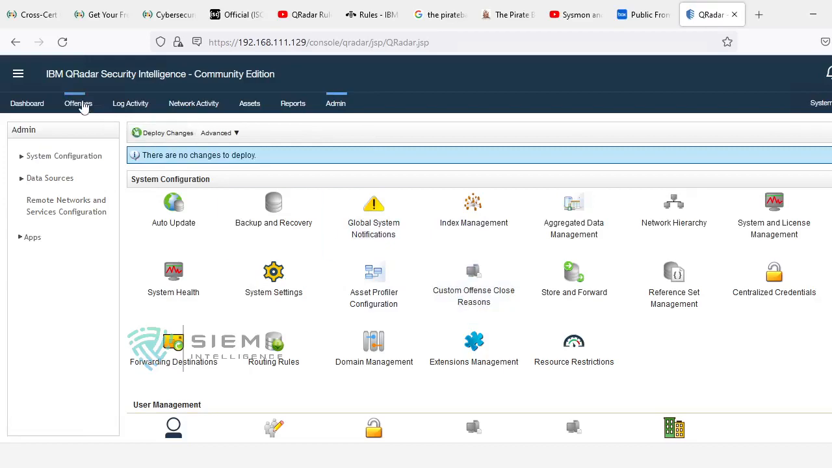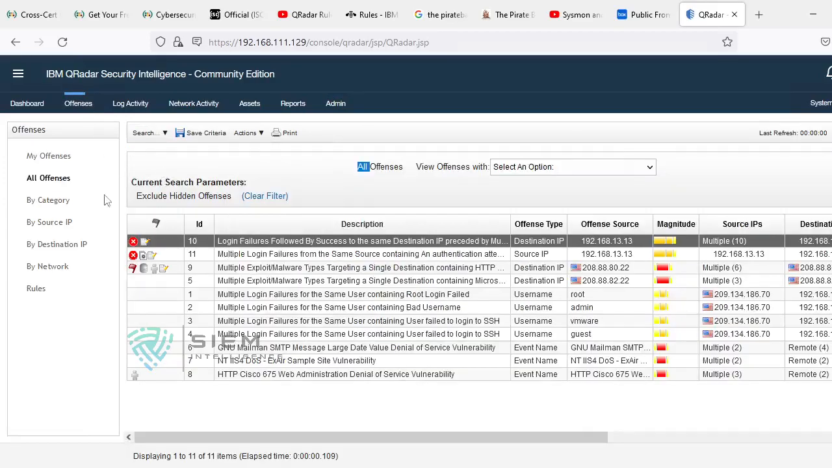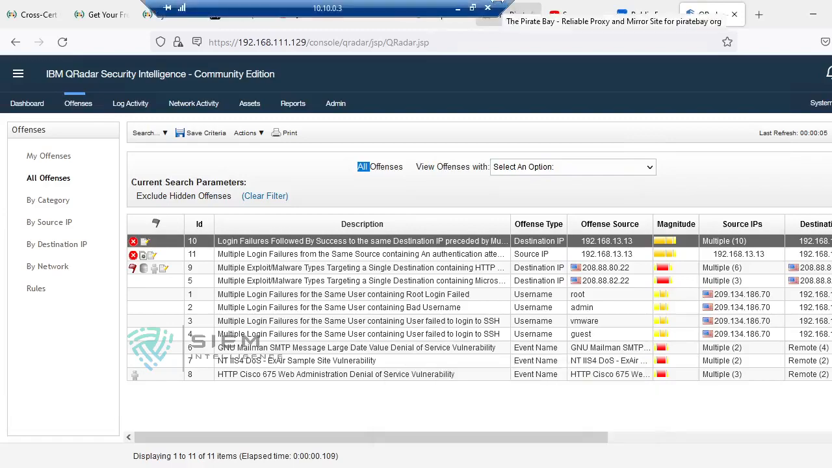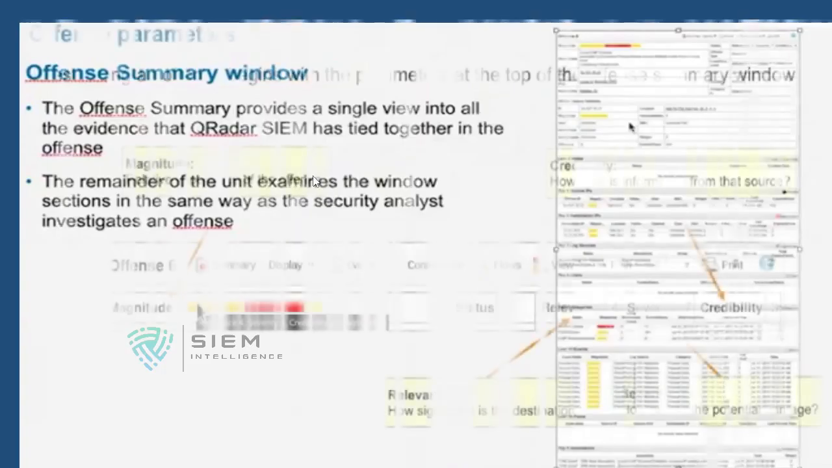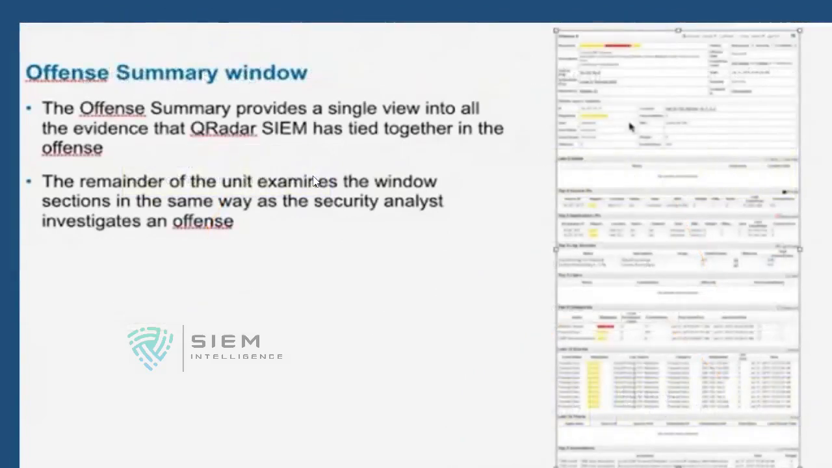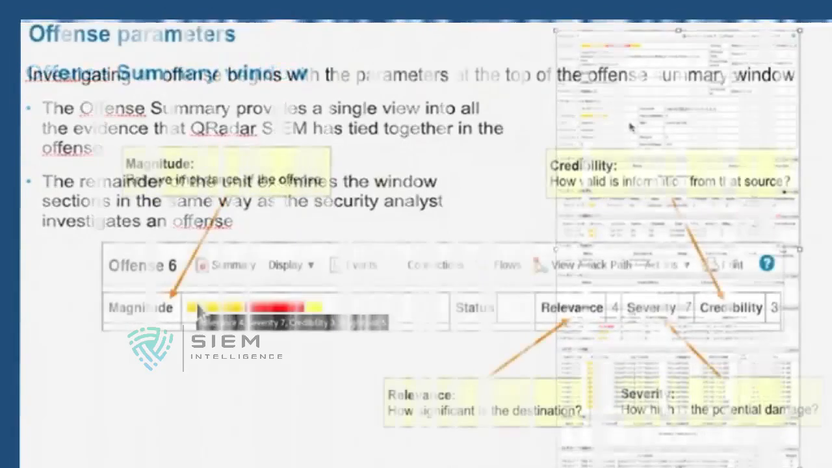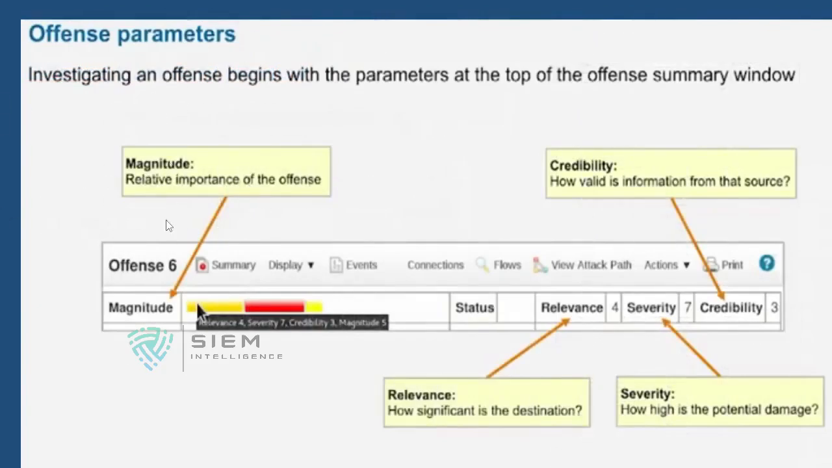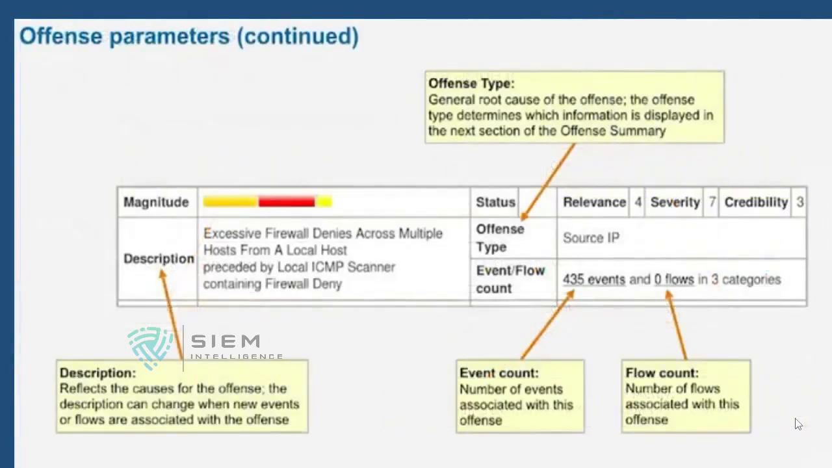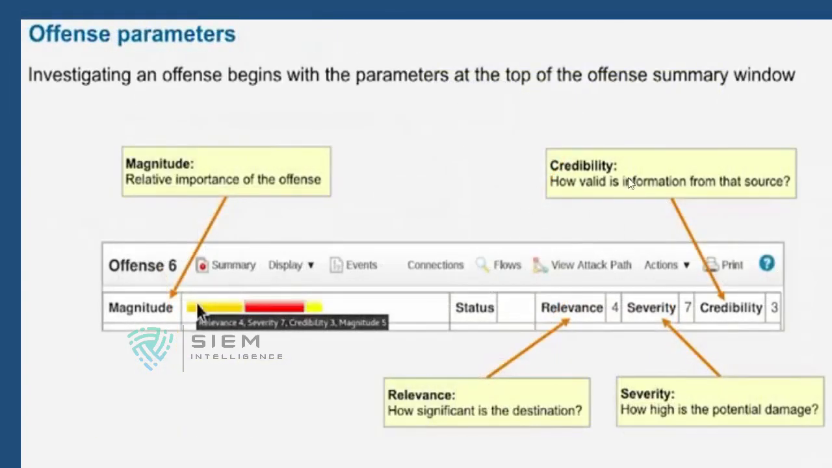Like that you can do offense management, rules by network and all these things. Now I am going back to the summary. We have seen the offense summary. We'll go to quick view. We have seen what is magnitude, relevance, severity, and credibility: how significant is the destination, how much potential damage it will create to the system, and what is the credibility.